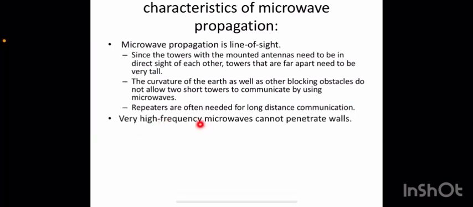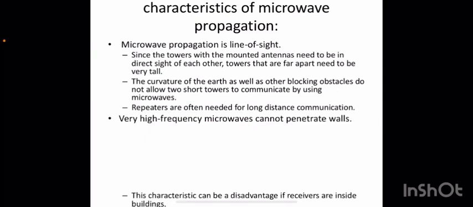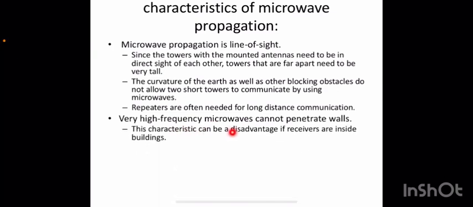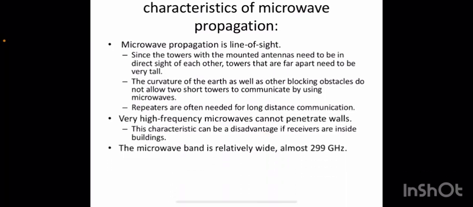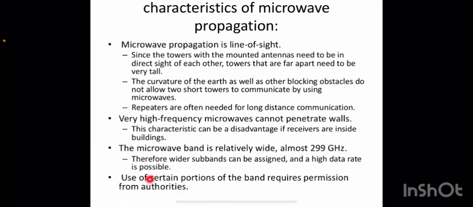Very high frequency microwaves cannot penetrate walls. So this characteristic can be a disadvantage if receivers inside buildings are used. That is another issue. So we cannot use it in radio and so on. And the microwave band is relatively wide compared to radio waves. A wide range of frequencies are there, so obviously the data rate will be higher in the case of microwaves. And use of certain portions of the band requires permission from authorities. That is another thing here.